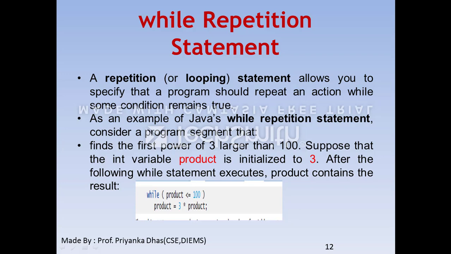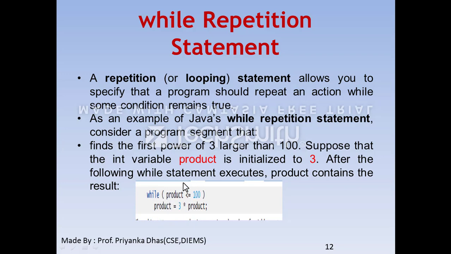Now, I have taken one example here. Let's say I want to find the first power of 3 larger than 100. Suppose I have declared a variable product, and it is initialized with 3. After that, how am I going to use the while statement in Java? Just focus on this example where I am writing the keyword while.